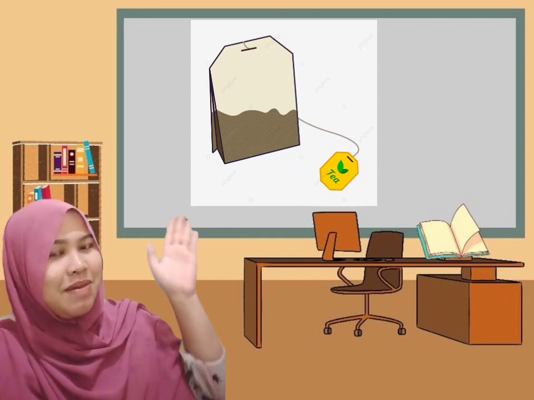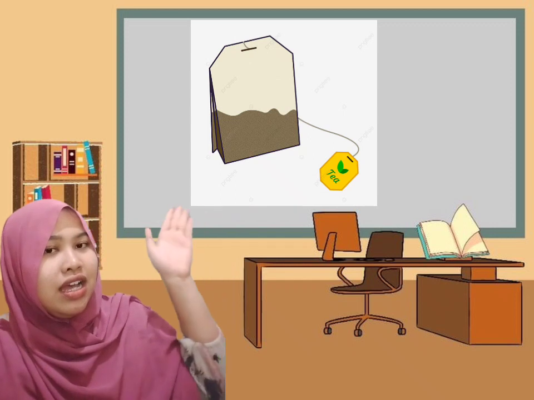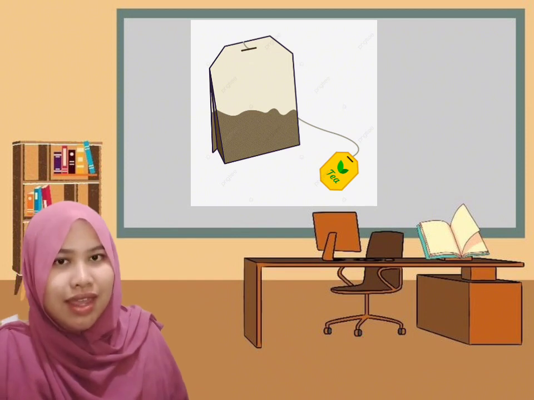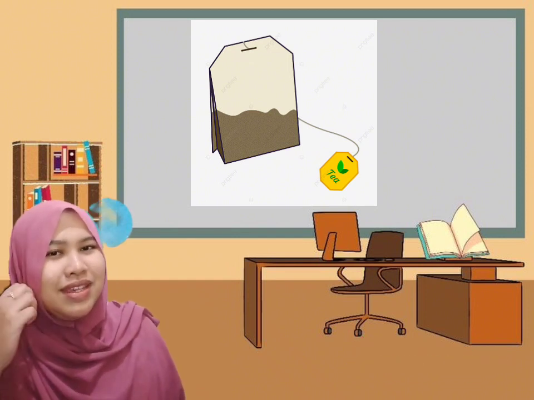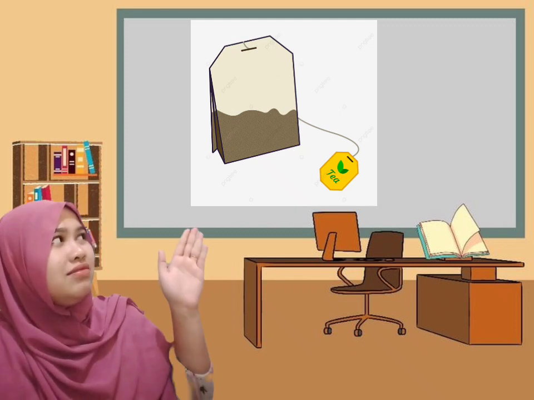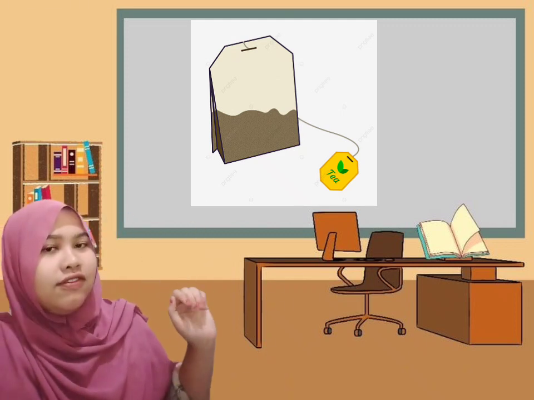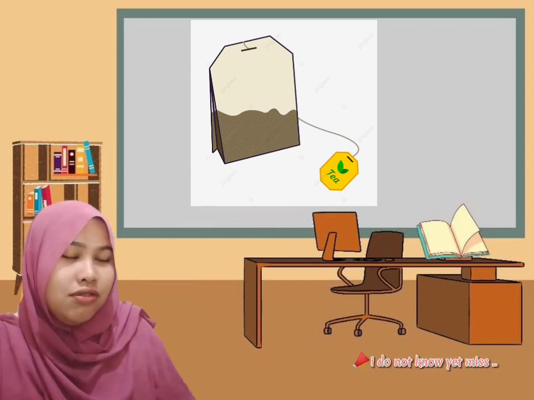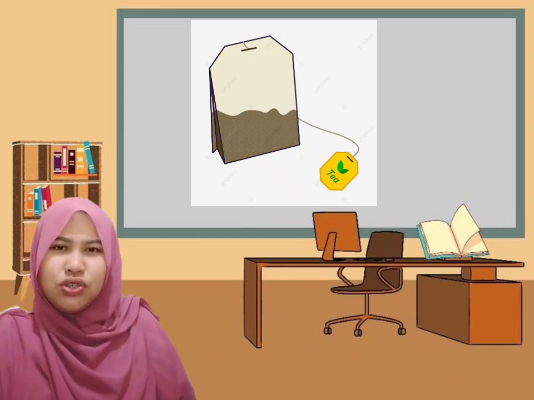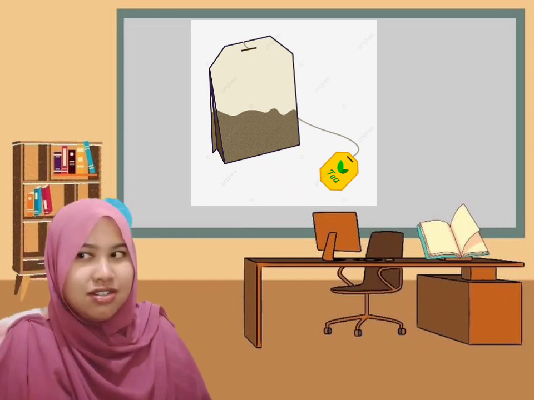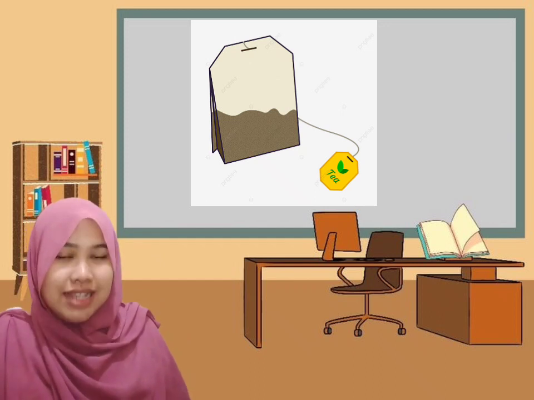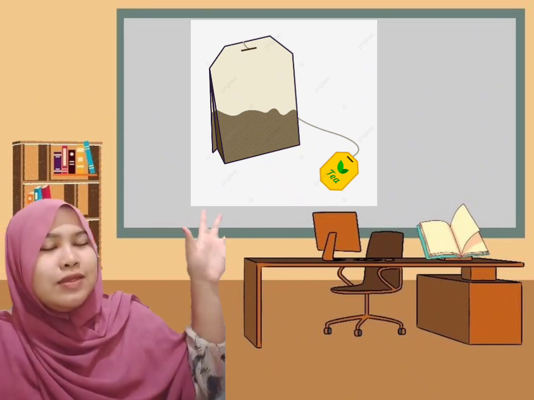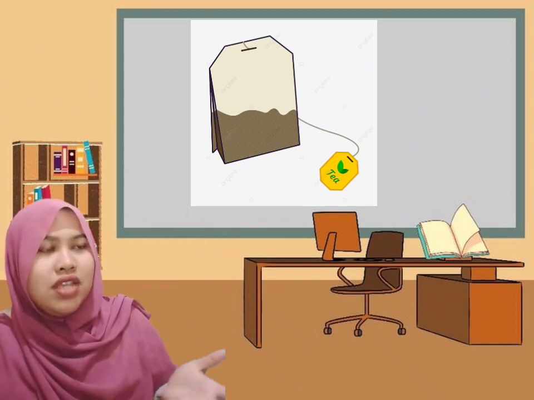And then the second picture. What do you think about this picture? Is it countable or uncountable? It is uncountable, miss. Why? Because it has an unlimited number. Yes, good. So how do we mention this picture? We don't know, miss. You can use quantifiers. What quantifier is required with this picture? If you buy this, what do you want to say to the seller?